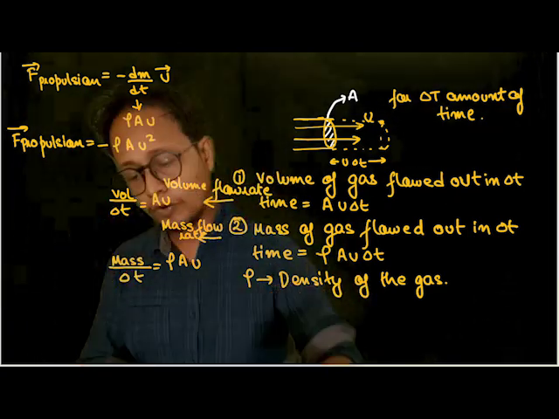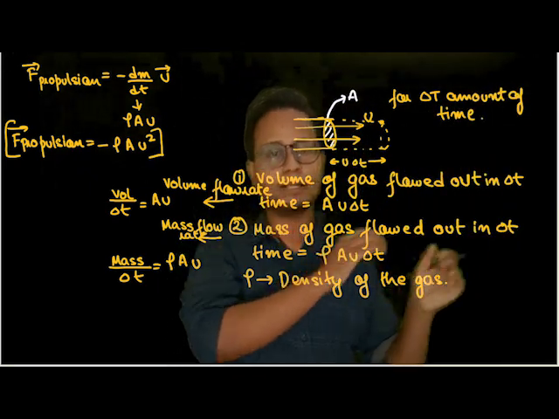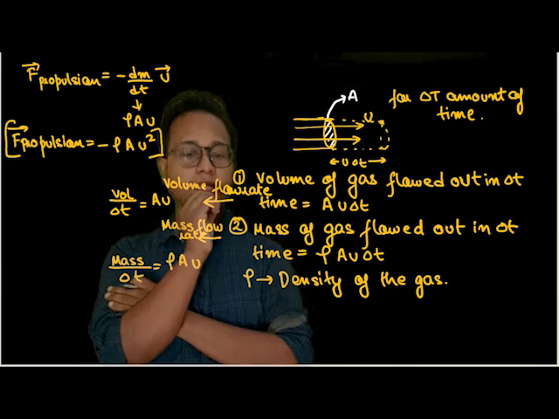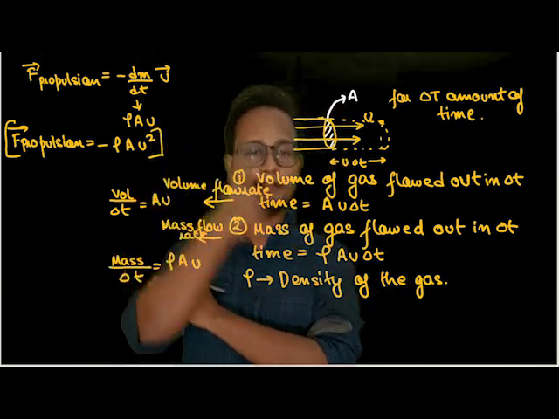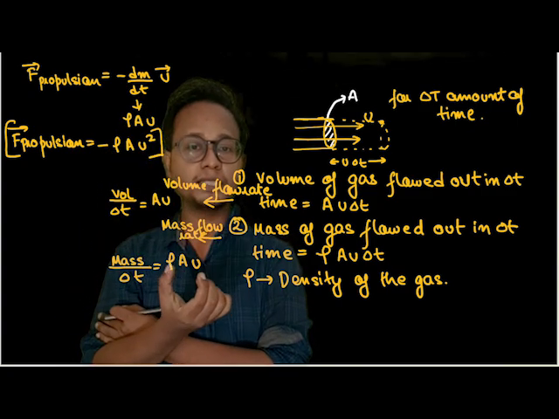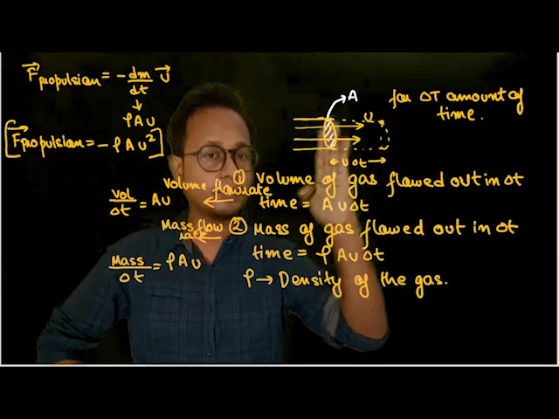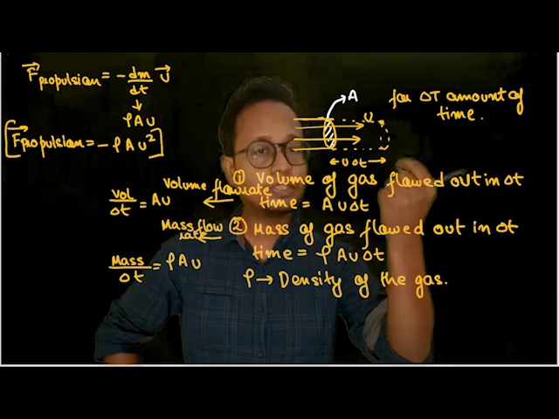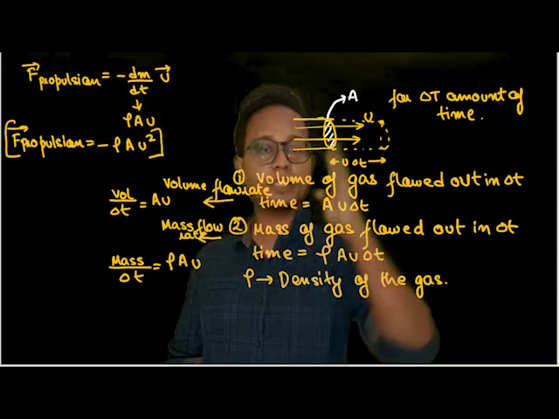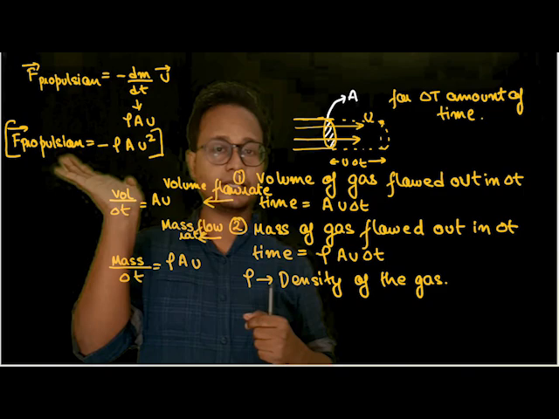Understood this much? And this formula will be used again and again in fluid mechanics, whenever rocket propulsion or force imparted is involved. In mechanics, in this chapter, most of the time dm by dt will be given. But once you study fluid mechanics, the dm by dt value won't be given. dm by dt is simply the density of the gases into the cross-sectional area of the nozzle or pipe the gases are coming out from, into the velocity with respect to the nozzle, rocket, or pipe. Here rho is the density of the fluid, A is the cross-sectional area, and u is the velocity of the gases. Understood? So these are concepts that we are going to use later on.